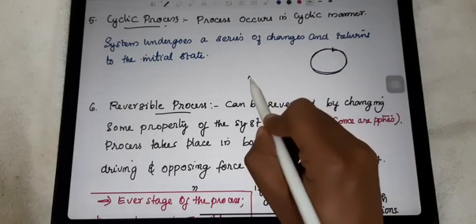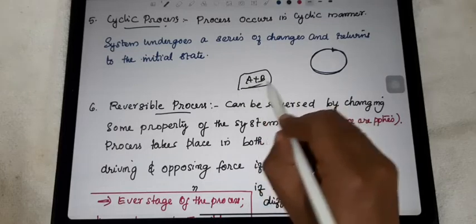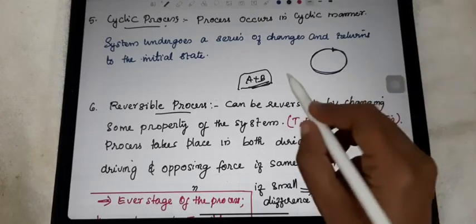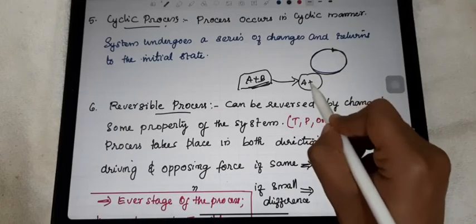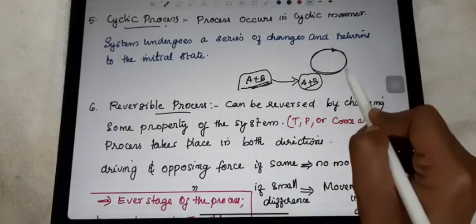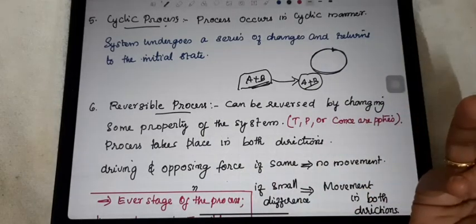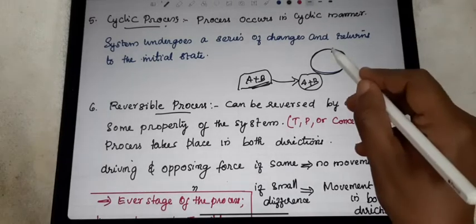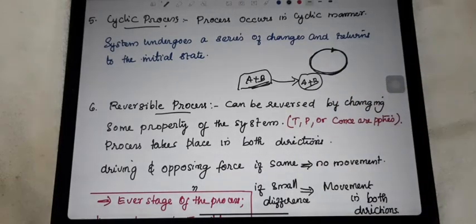Just imagine this is a chemical reaction happening in the system. There are a lot of changes happening during this process, but after a lot of changes it reaches the same point, that means the initial state. So a lot of reactions, a lot of changes are happening during this conversion, whatever process we are doing, but whatever the change, that's not a matter, it will reach that same point. That type of reaction, that type of process is said to be the cyclic process.